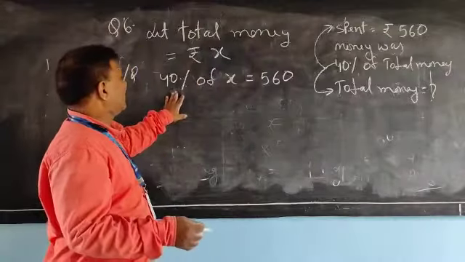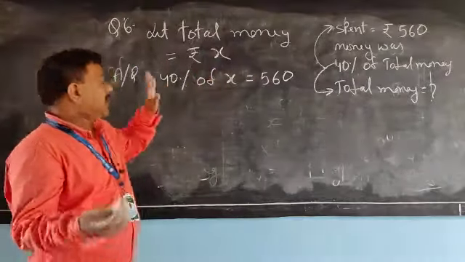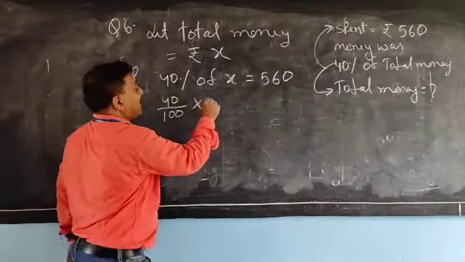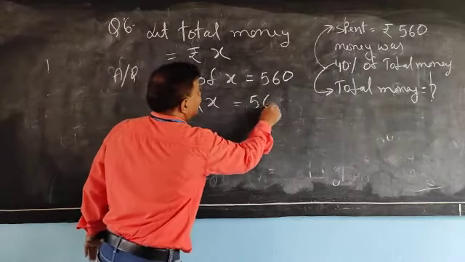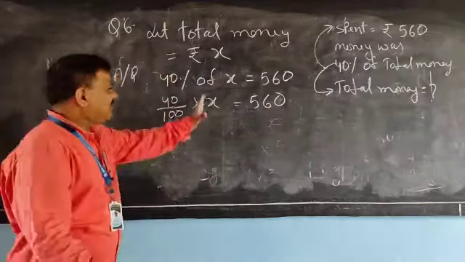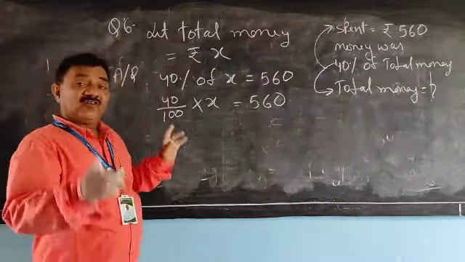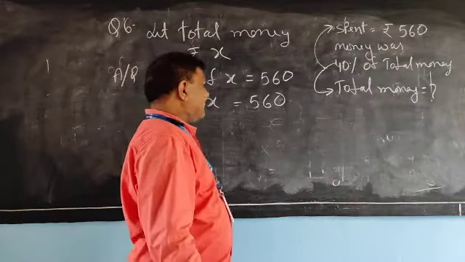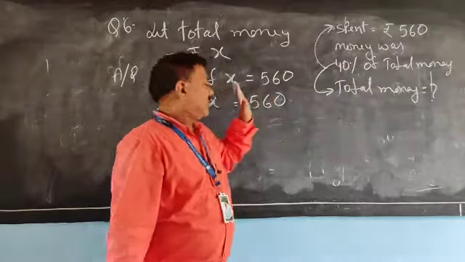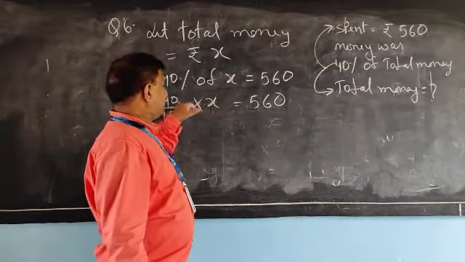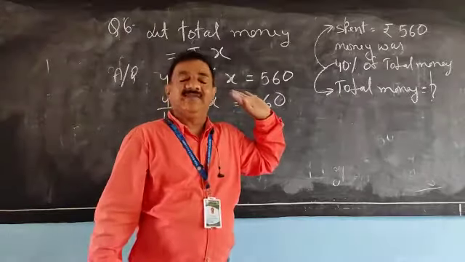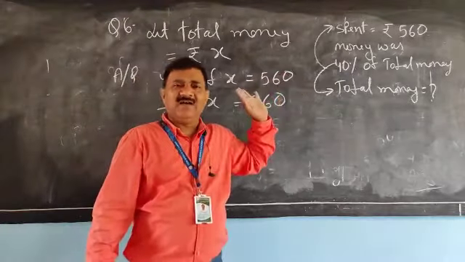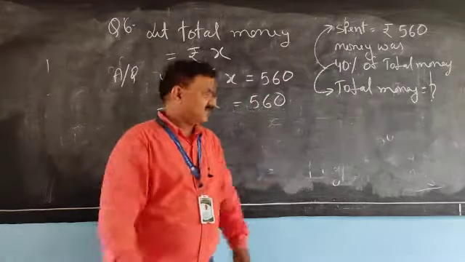And how easy it is to solve. 40% of x: I have told you 40% is 40 by 100. Of means multiply. So 40 by 100 times x is equal to 560. Now leave x on this side and transfer the rest to the other side, because we have to find x. Here 40 is multiplied to x, so on that side it will divide. And 100 is divided to x, so when it goes to that side, it will become multiply. Understood?